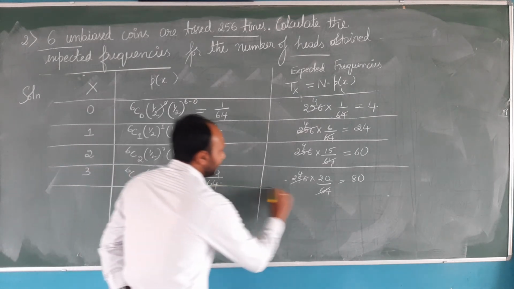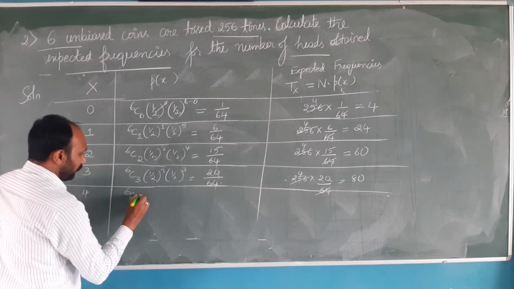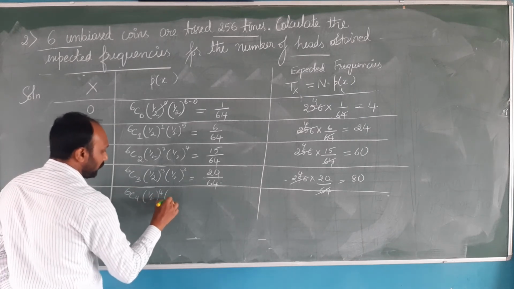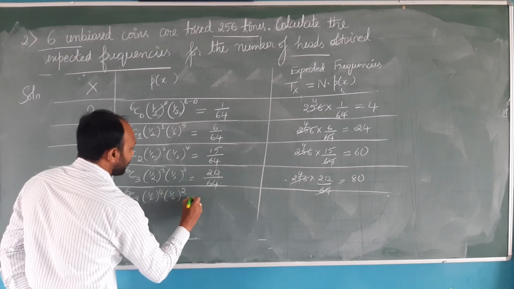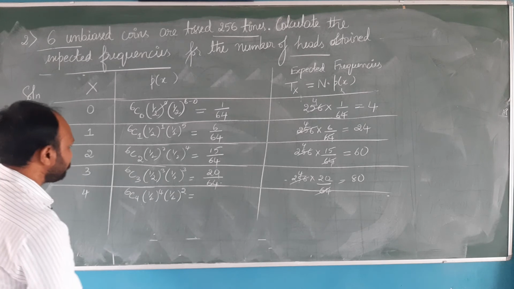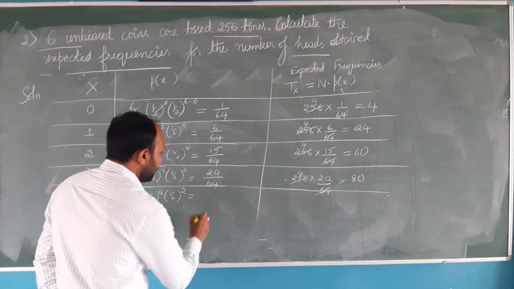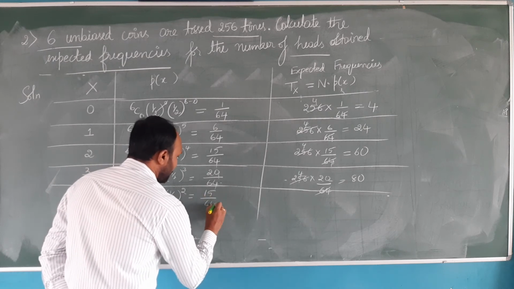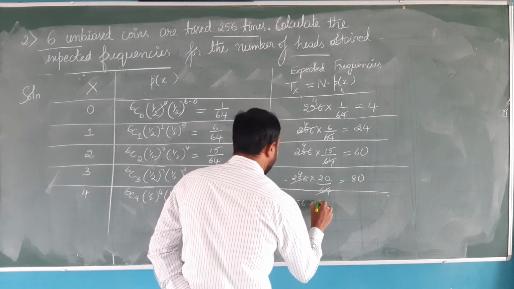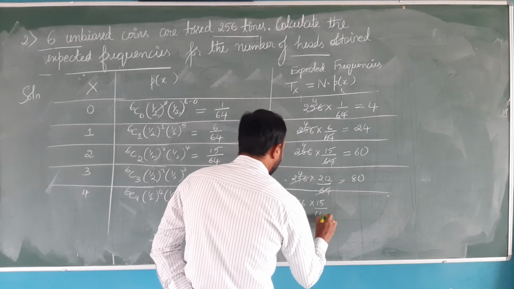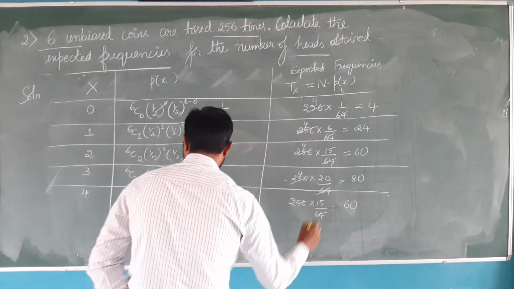Followed by this, the fourth one: 6C4 (1/2) to the power 4, (1/2) to the power 6 minus 4, which is 2. What will be the answer for this? The answer will be again 15 by 64. So the expected frequency is 256 into 15 by 64, which is nothing but 60.